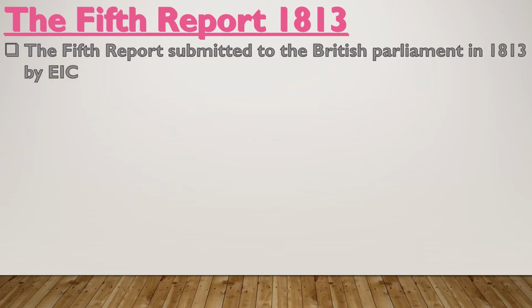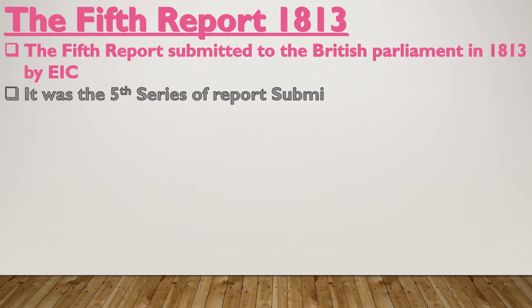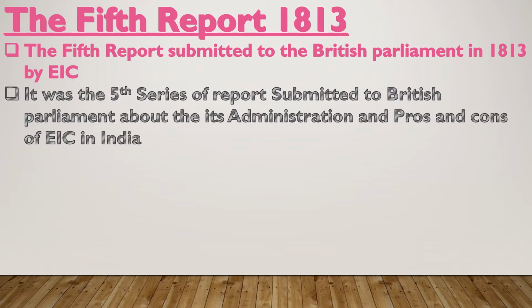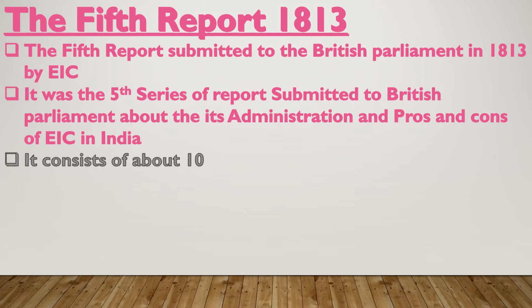The Fifth Report, 1813. The Fifth Report was submitted to the British Parliament in 1813 by East India Company. It was the fifth series of reports submitted to British Parliament about the administration and pros and cons of East India Company in India. It consists of about 1000 pages, 1002 pages.